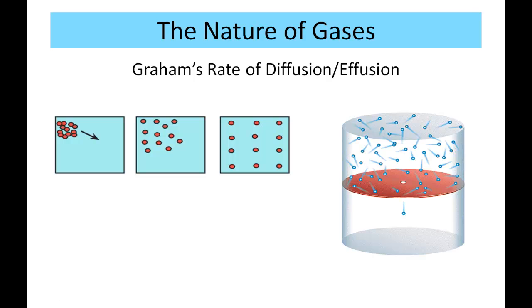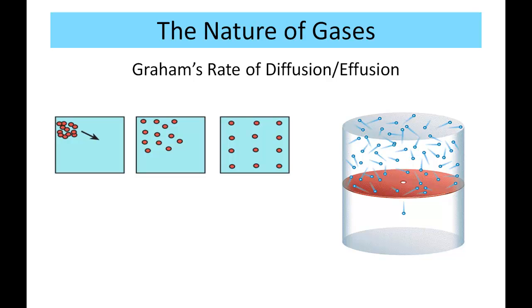Effusion, on the other hand, is when particles hit the sides of a container and will eventually slip through tiny holes in the container. You can see on the right there that there is a particle that's escaped out of that hole in that beaker or whatever that is. But that can also happen in a balloon. A balloon has tiny holes on the outside, microscopic, can't even see them. But every once in a while when a particle hits the side of that balloon, a gas particle will escape.